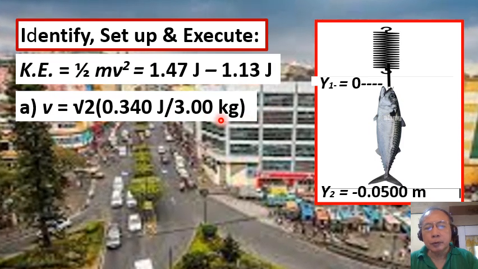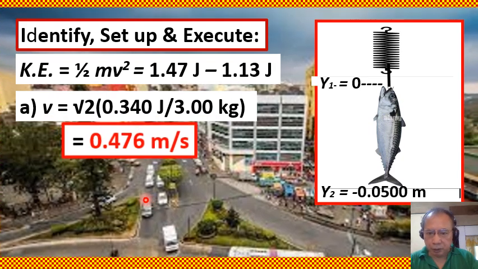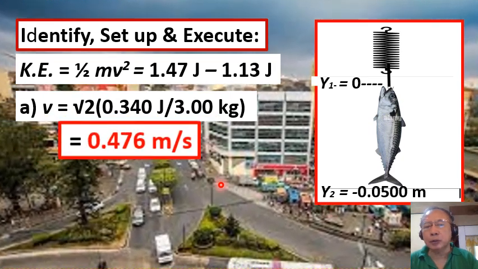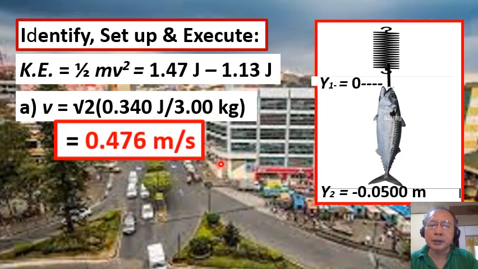So doing your math, we can find the speed of the fish when it is at position y sub 2, equal to 0.476 meters per second.